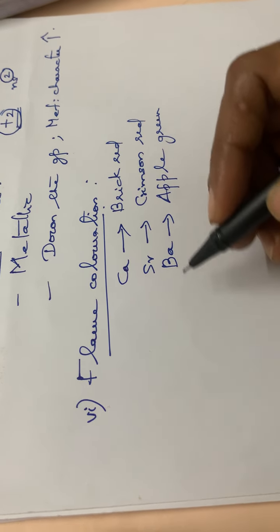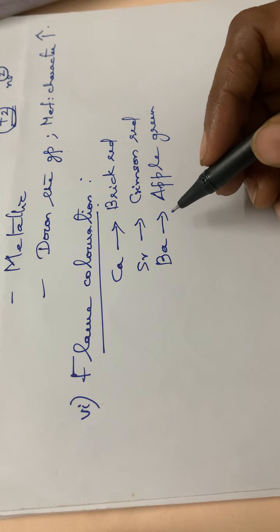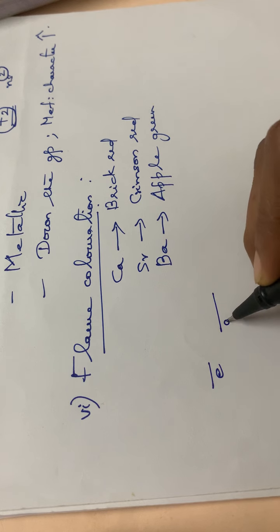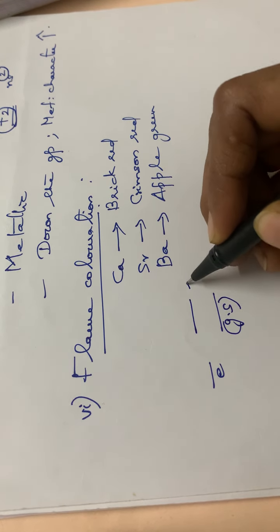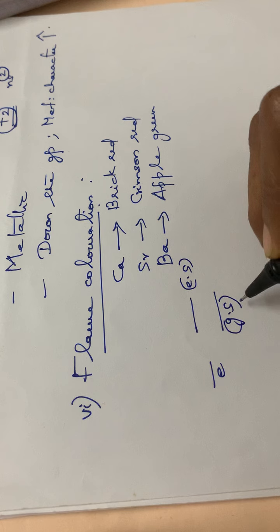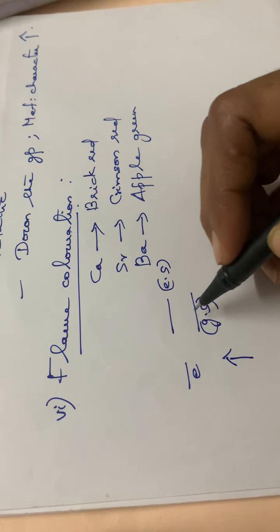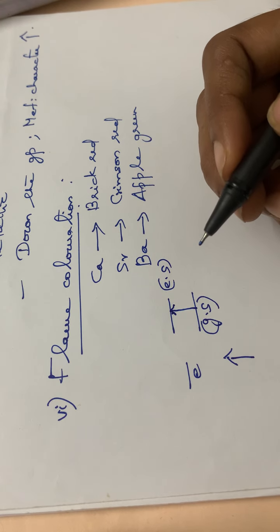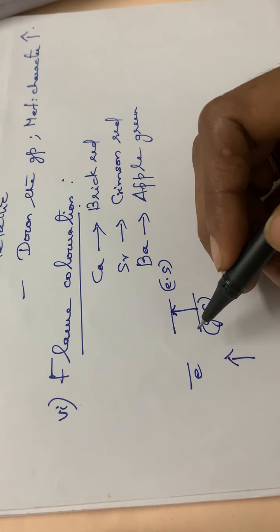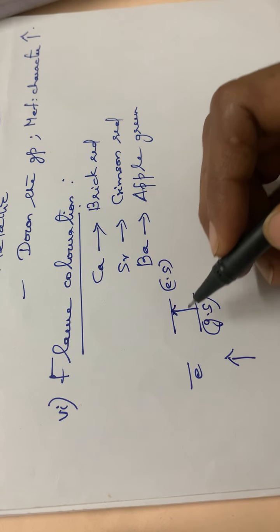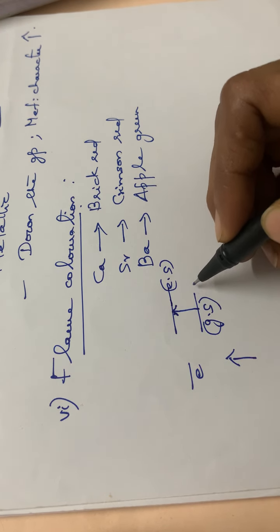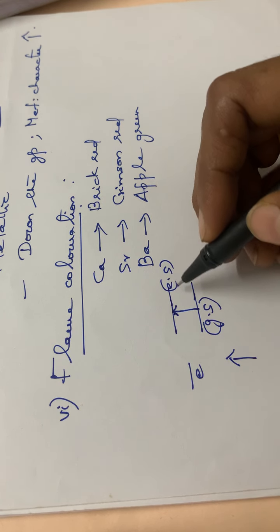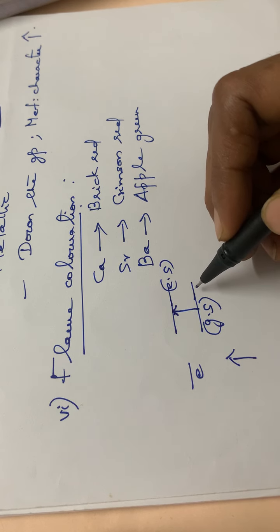See, what happens is that while we are showing these compounds to the flame, the electrons will be excited from the ground state. Suppose this is the ground state and this is the excited state. While we are heating this particular compound, the electrons will be excited from the ground state to the higher energy level, and then after that they will return. They cannot remain in that excited state. It is in a disequilibrium state, so it has to move to the ground state itself.